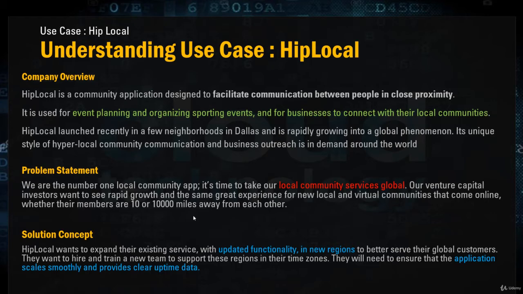Solution concept: HipLocal wants to expand their existing services, update functionality, and enter new regions to better serve their global customers. They want to hire and train a new team to support these regions in their time zones. They will need to ensure that the application scales smoothly and provides clear uptime. So whenever you are looking at the case studies, you need to identify those keywords using which you are going to solution it, right? Those are the pain areas, those are the requirements for you to start thinking around it.